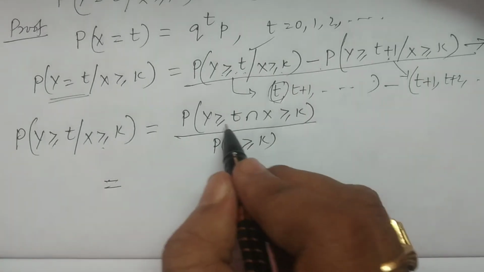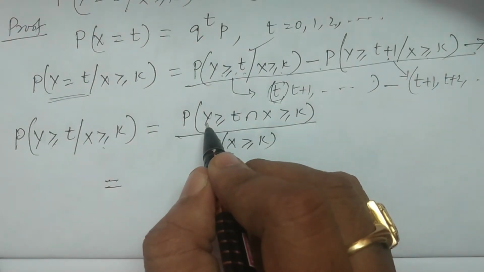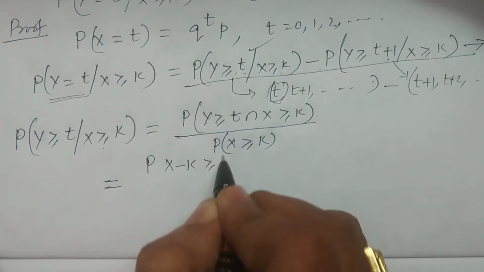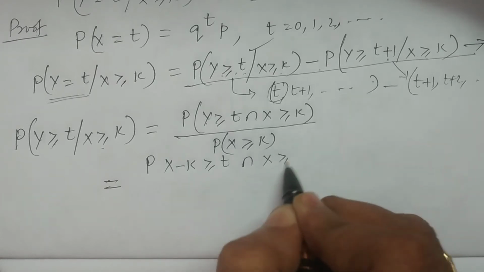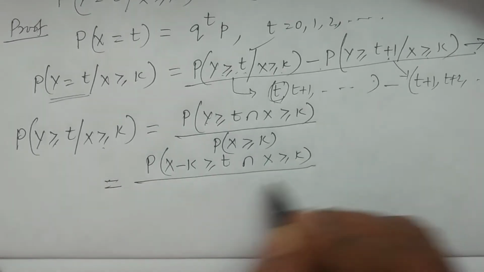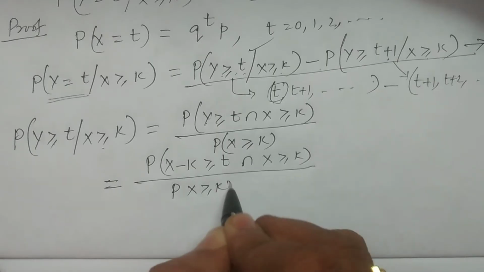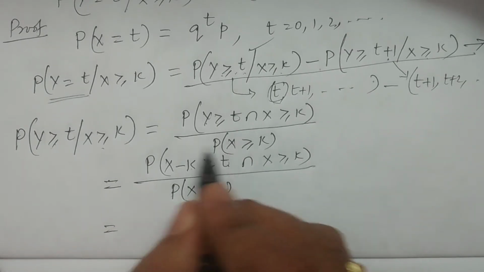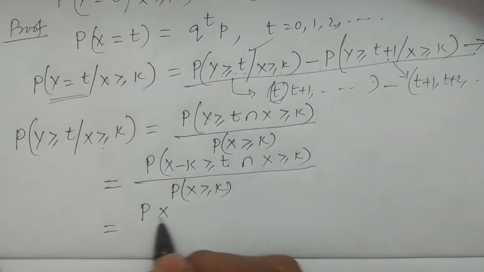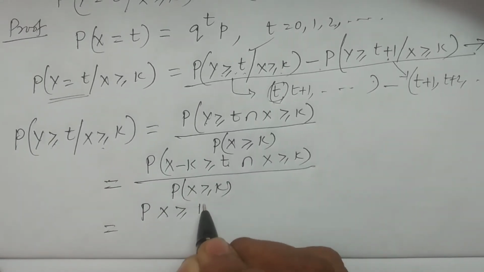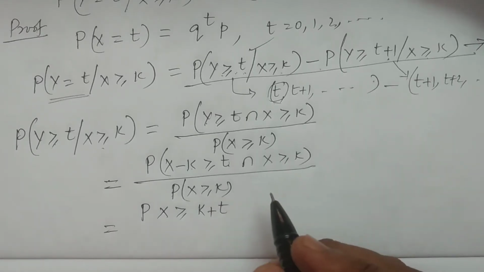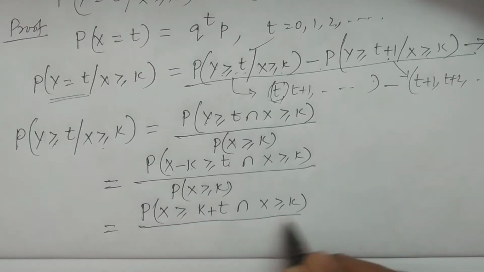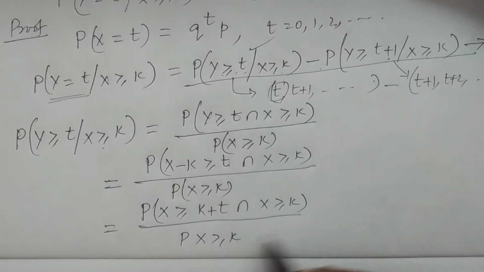Now substitute y equal to x minus k. The probability of x minus k greater than or equal to t intersection x greater than or equal to k, divided by the probability of x greater than or equal to k. Which means you take k to the right hand side: the probability of x greater than or equal to k plus t intersection x greater than or equal to k, divided by the probability of x greater than or equal to k.